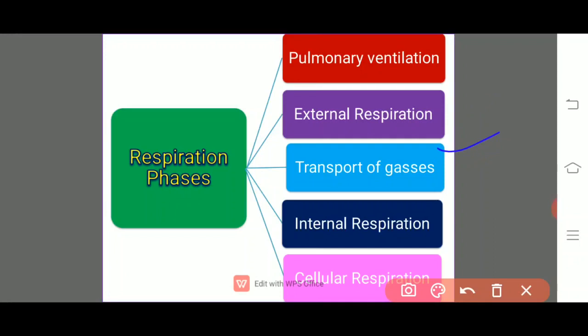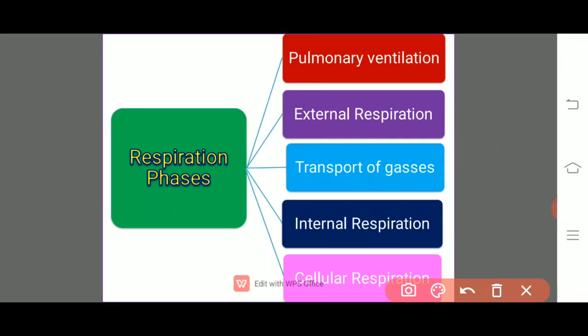So there will be a systemic and pulmonary circulation, right? That is, the oxygen is transported to the cells, and again from the tissues there will be a transportation of CO2. And coming to the internal respiration.